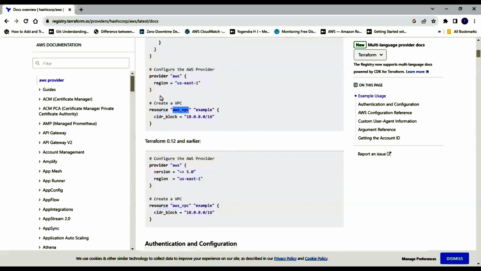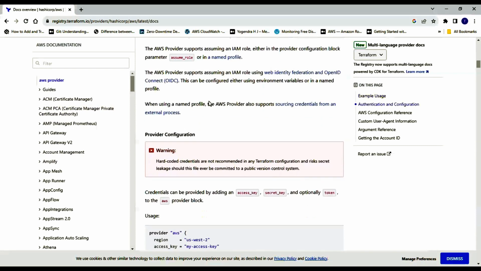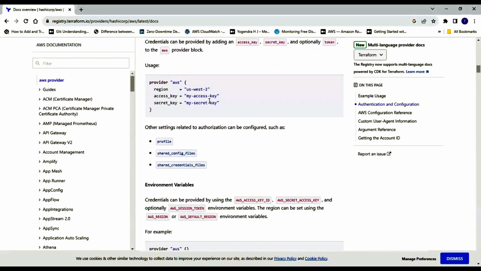If you are using a Terraform version earlier than 0.13, say 0.12 or earlier, then this is the code for writing the AWS provider. Let's scroll down a little and you will see.